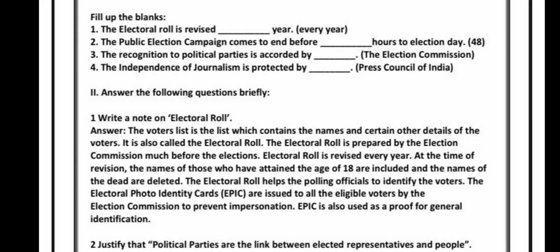Write a note on electoral roll. See, the voters list is the list which contains the names and certain other details of the voters. It is also called as the electoral roll. The electoral roll is prepared by the Election Commission much before the elections itself. Electoral roll is revised every year. At the time of revision, the names of those who have attained the age of 18 are included and the names of the dead are deleted. The electoral roll helps the polling officials to identify the voters.